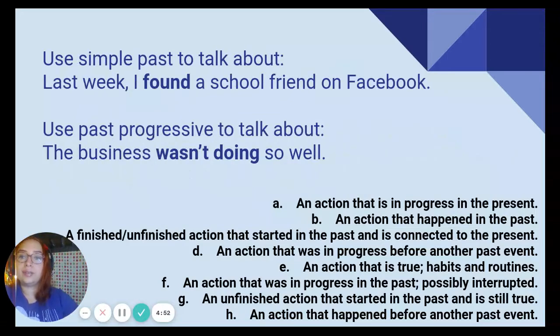Now, how do we use simple past and past progressive? Please pause the video while you think about this. Okay, let's go ahead and check.